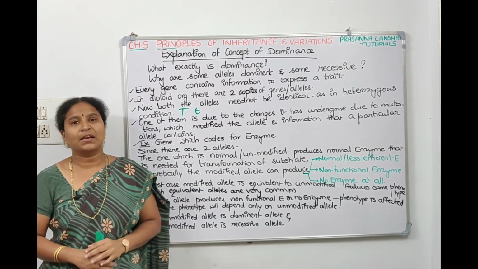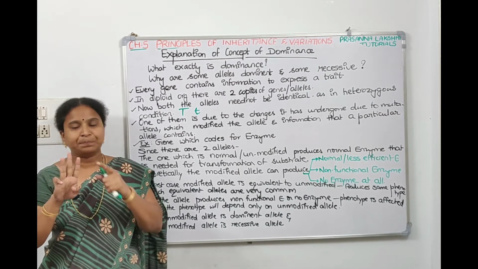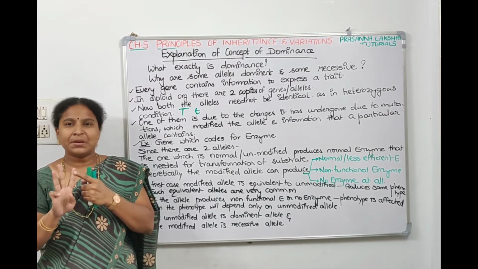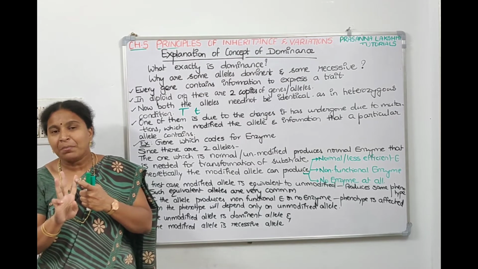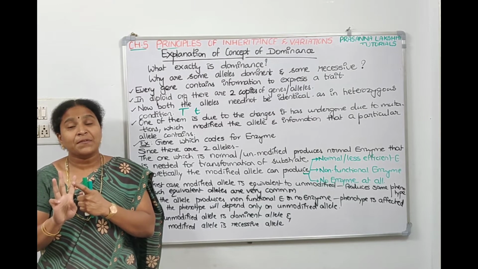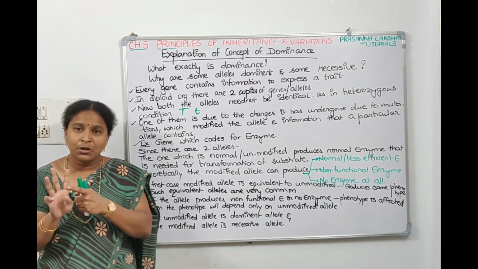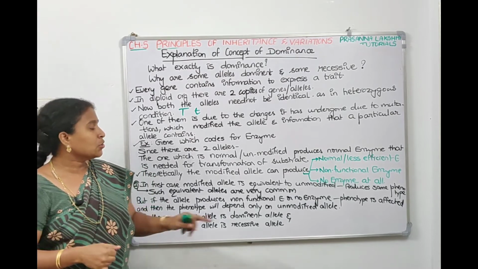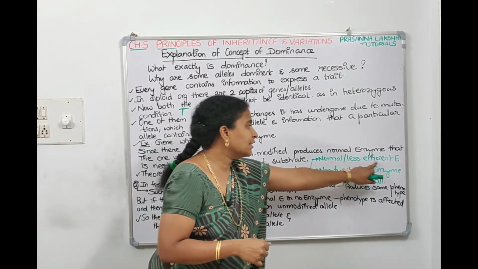The fate of the modified allele can be any one among three. The first one: it can be a silent mutation, meaning mutation happened but you cannot see the change. In such cases, the modified allele will also produce the normal enzyme, or a little less efficient enzyme. That is one possibility.